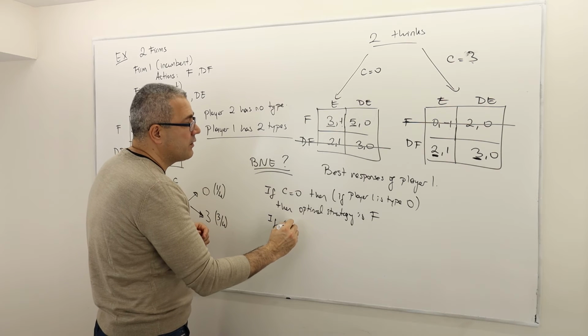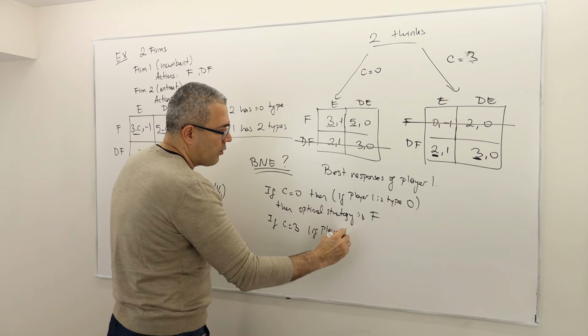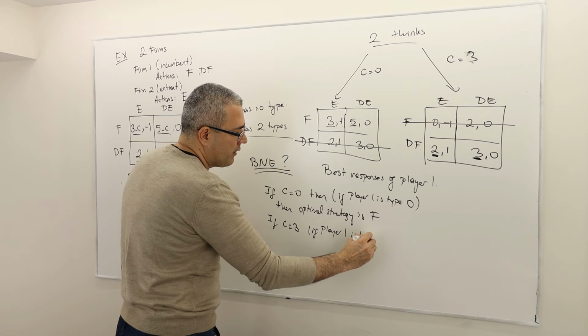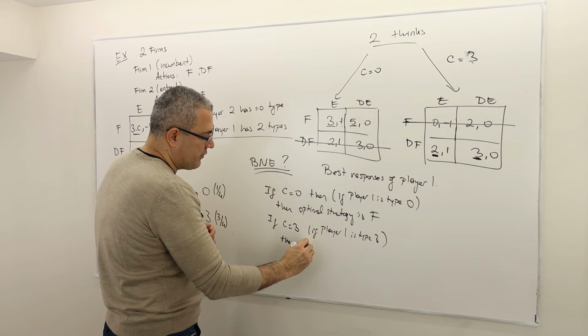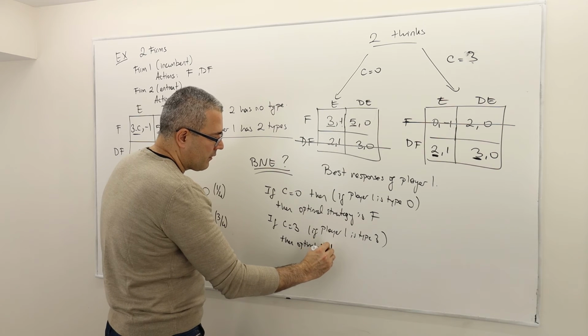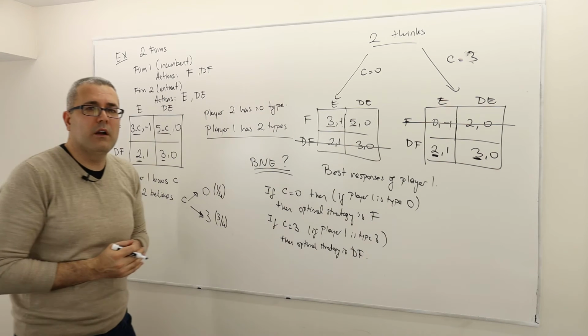And if C is equal to 3, or if player 1 is type 3, well then the optimal strategy is don't fight. All right?